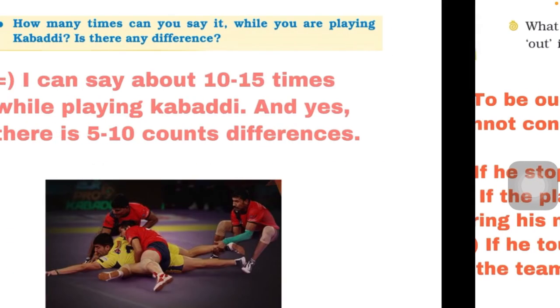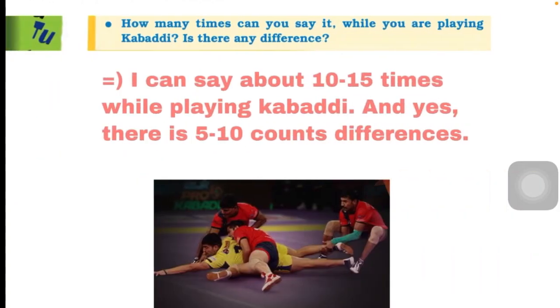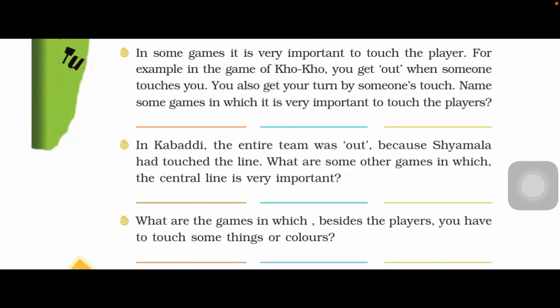Okay, now move on to the next question. In some games it is very important to touch the players. For example, in the game of Kho, you get out when someone touches you. You also get your turn by someone's touch. Name some games in which it is important to touch the players. So we have to give the names of games where you could be out when someone touches you.